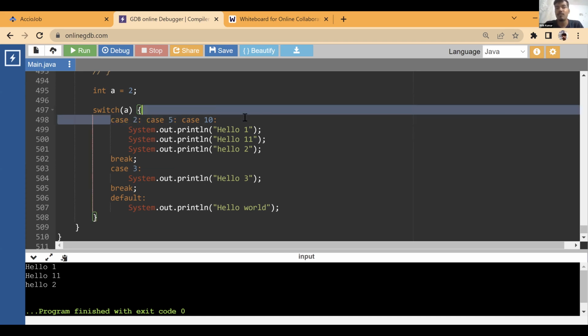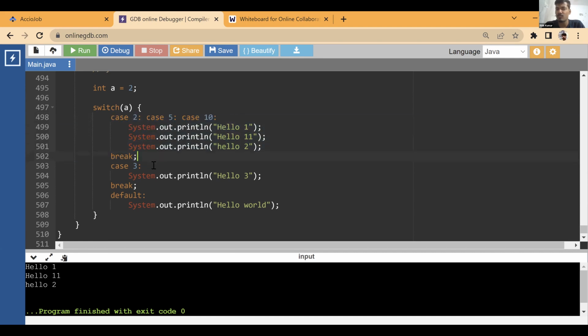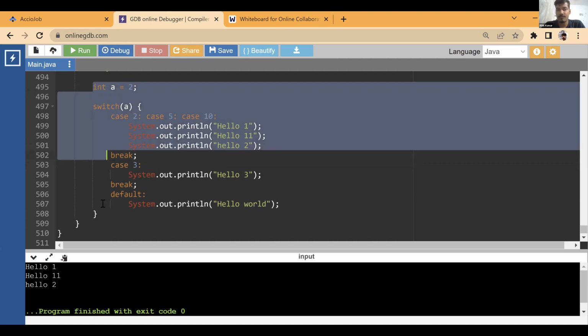No, if one of them is true, then also it is going to run, right? The fall through situation. If one of them is true, then also it runs. It does not need all of them to be true. If one of them is true, then it's fine. Right? Understood?